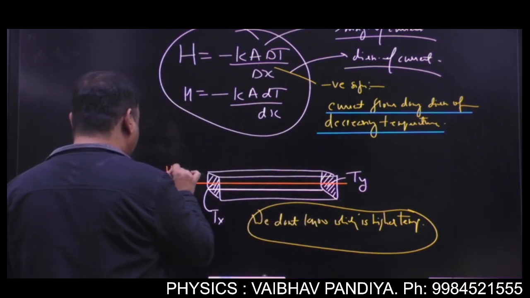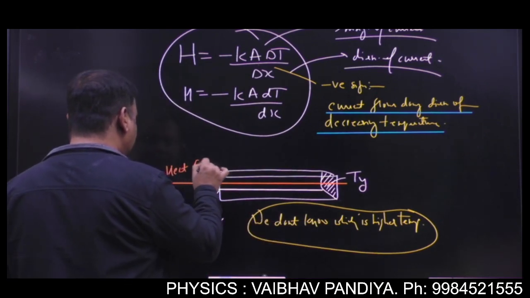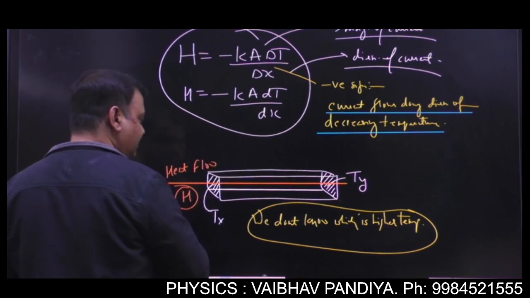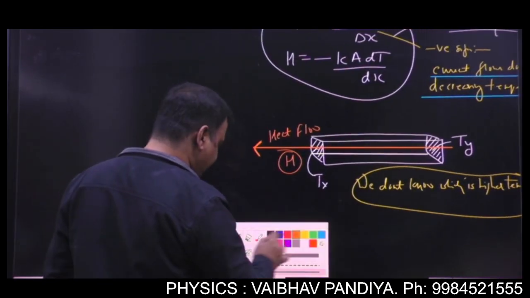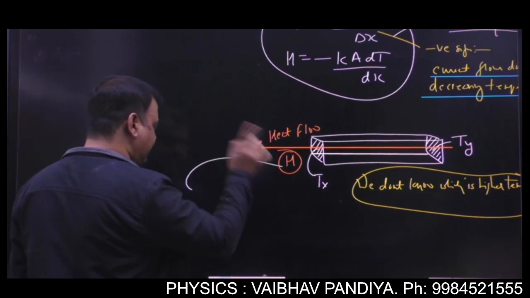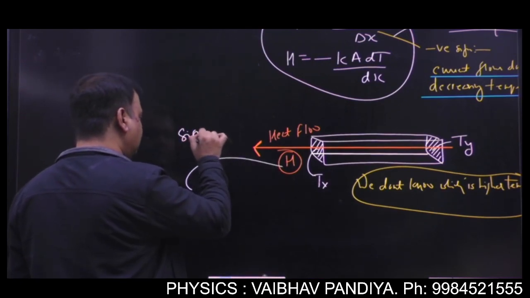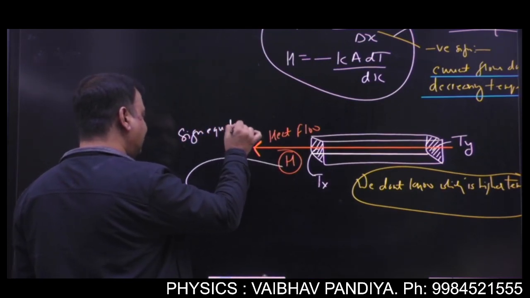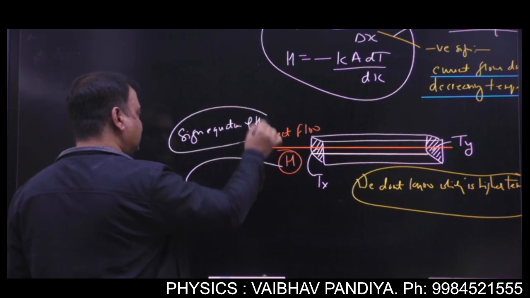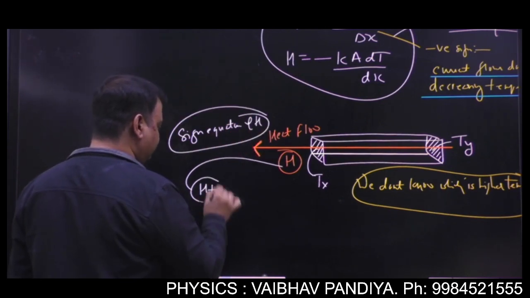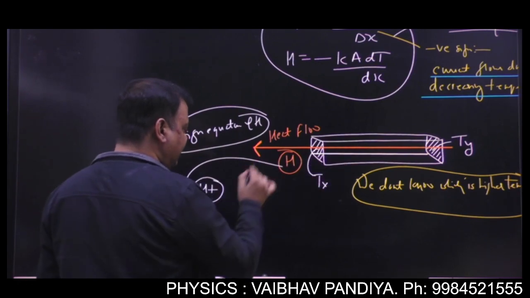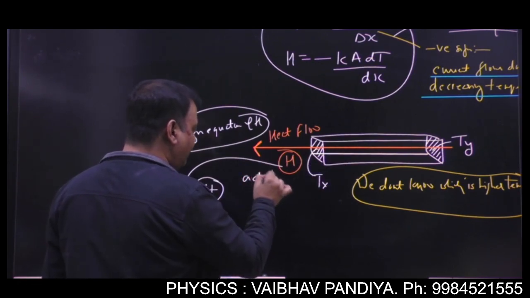So this I am labeling as heat flow, say H. Okay. Now algebraically 3 possibilities are there. I will apply the sign equation of H. If H will come to be positive, it means where I have labeled, the actual flow will be the same.